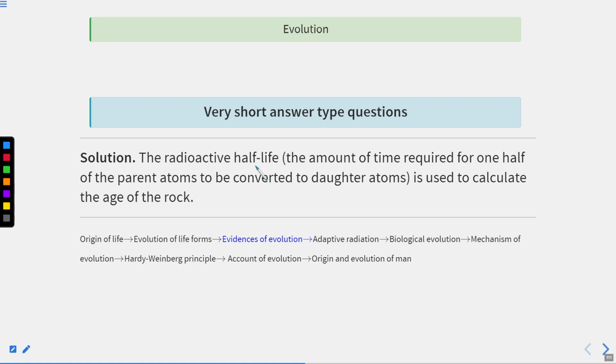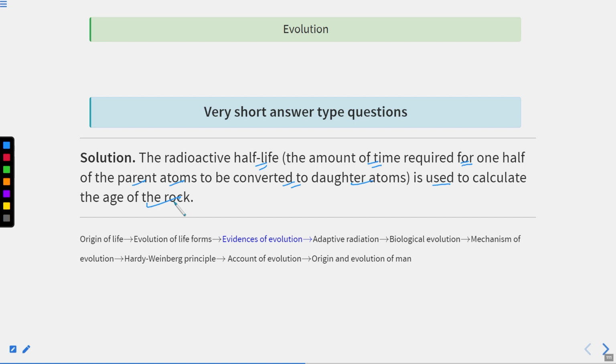Now, the radioactive half-life. What is radioactive half-life? The amount of time required for half of the parent atoms to be converted to daughter atoms. So, the radioactive half-life is used to calculate the age of the rock. Simply, if you want to answer this question, you can say the radioactive half-life is used to calculate the age of the rock.